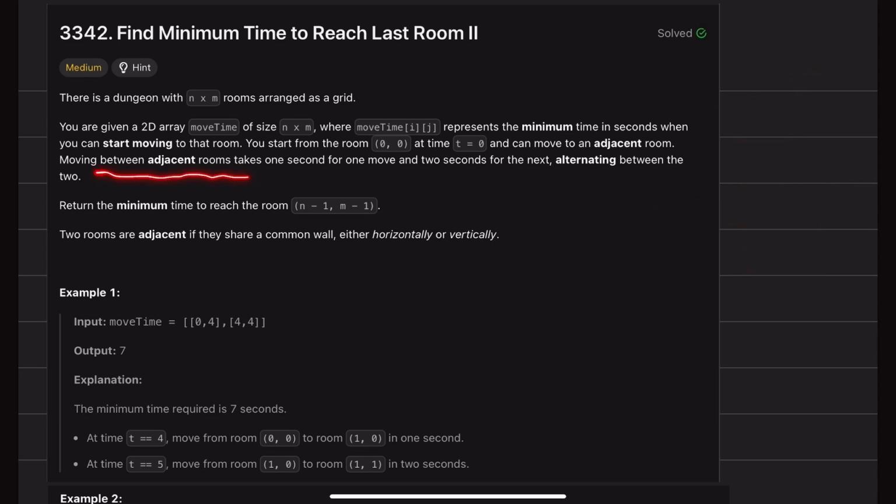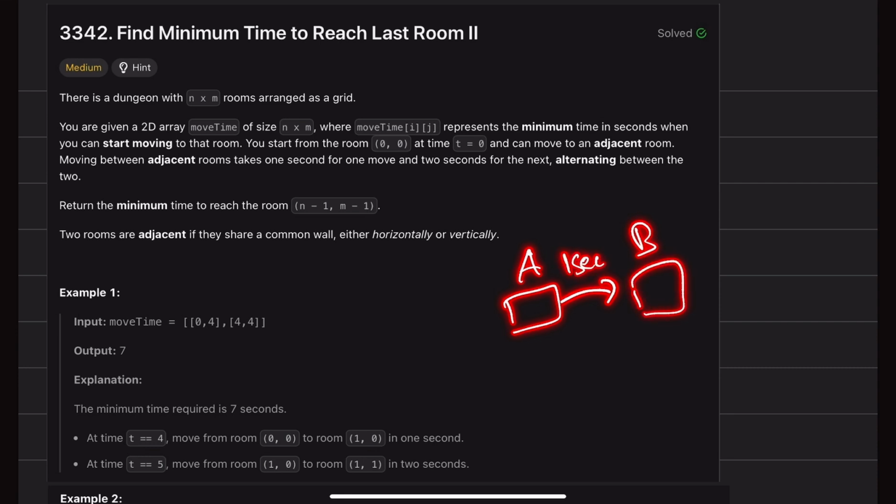Moving between adjacent rooms takes 1 second for one move and 2 seconds for the next. So suppose you are taking some path from room A, you move to some room B. This move will cost you 1 second. But then if you move from B to C, this will cost you 2 seconds.